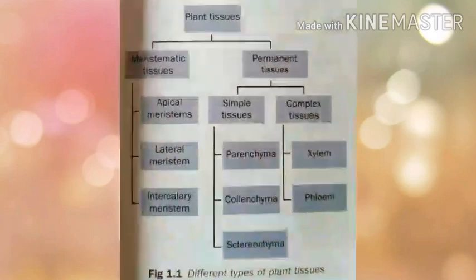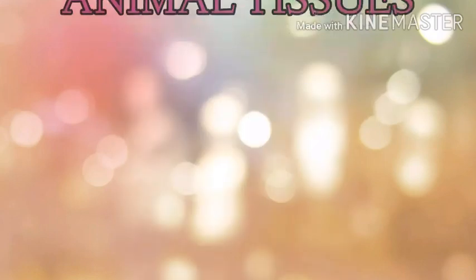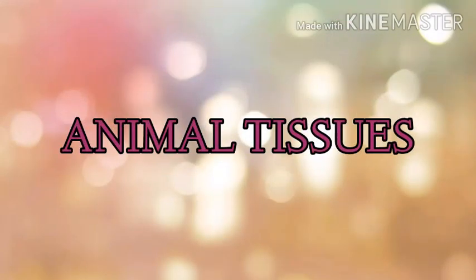In the previous class, we have mainly discussed different types of plant tissues. Today, you will learn about animal tissues. Like plants, animals are also made up of different types of cells. When a group of similar cells perform a particular function in an animal, it is referred to as tissue. Animal cells with the same structure and function are grouped together to form the animal tissues.